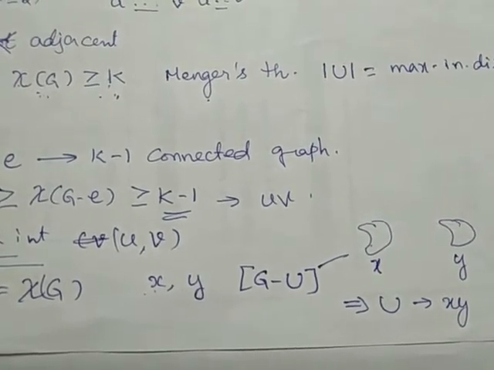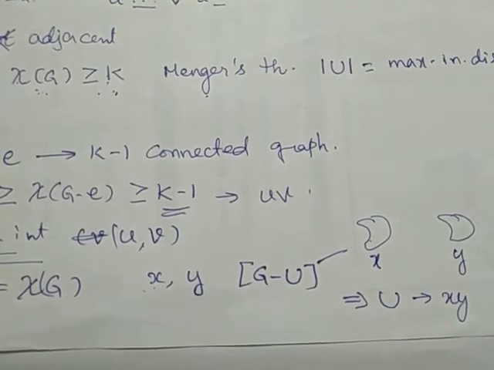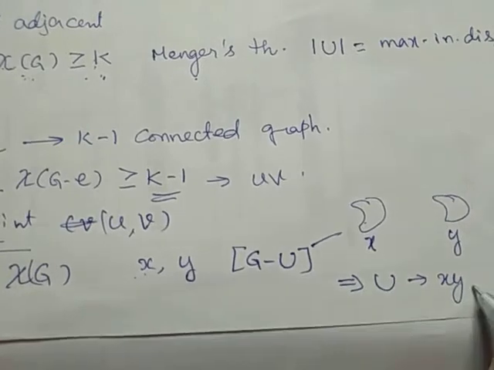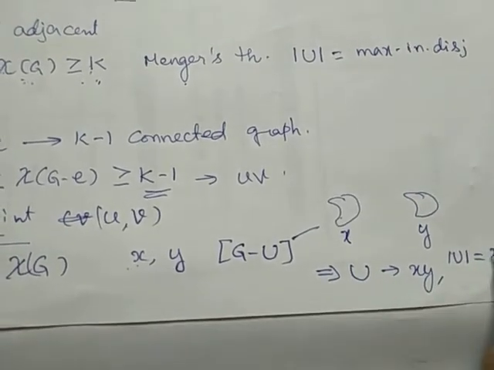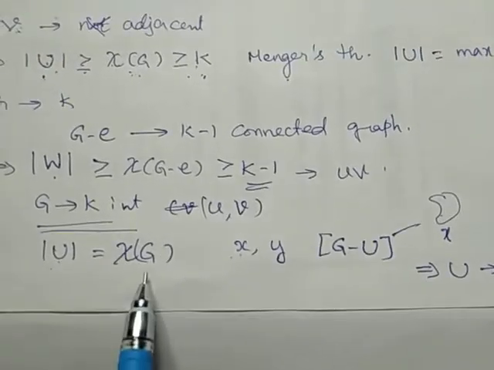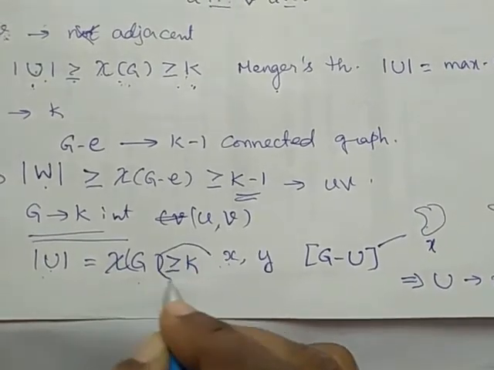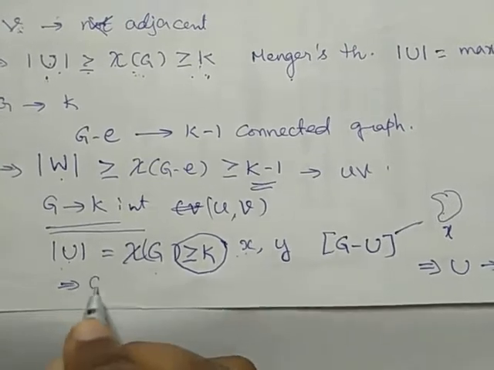Since there are at least k internally disjoint XY paths in G, according to our data, modulus of U, which is equal to chi of G, should be greater than or equal to k using Menger's theorem. So, this implies G is a k-connected graph.